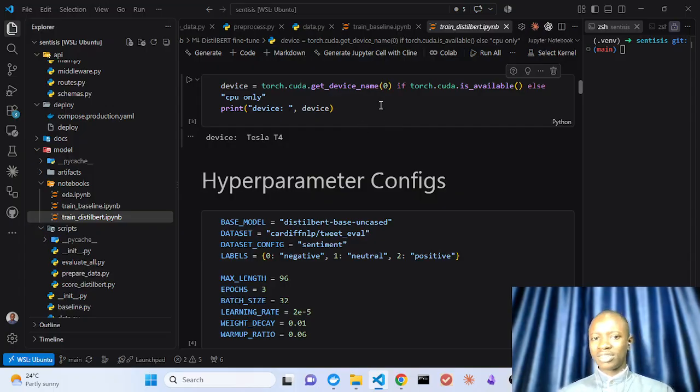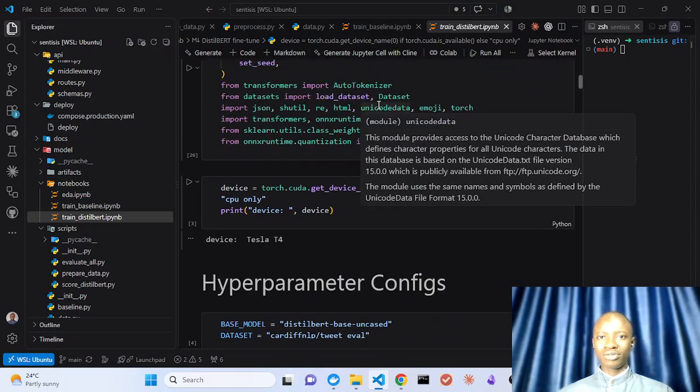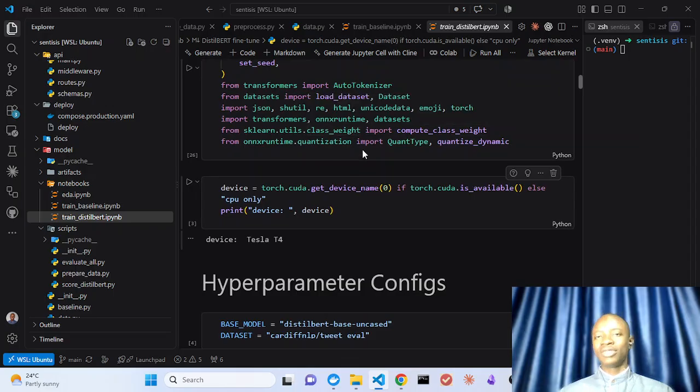So that's the way I did it. There could be better ways of syncing this through Kaggle or Colab, but that was the way I did it.